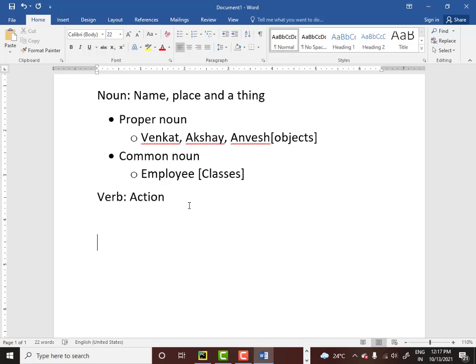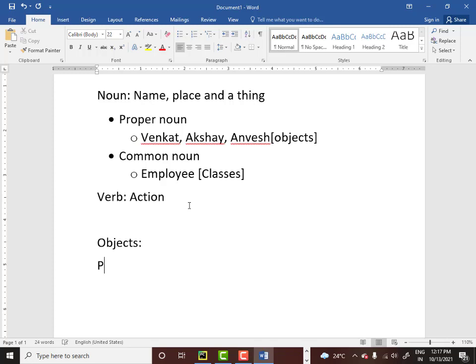Okay, good. Now we will take some objects as an example. When you start looking at your own room, wherever you are sitting, you find a lot of objects there. You have your own laptop, that's an object. You may have a mouse, that's an object. You may have a TV, that's an object. Always understand, any object you spot will have two things in common.